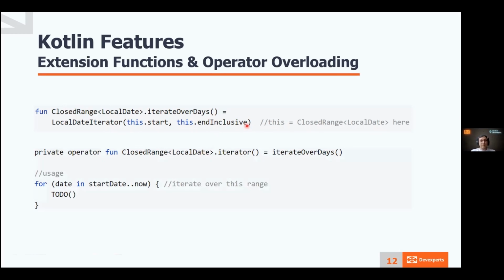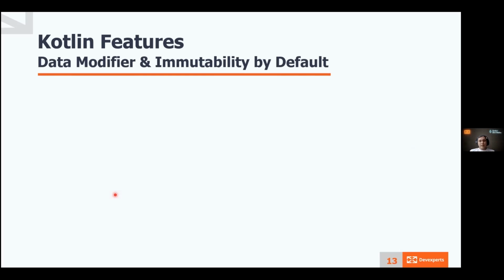Another useful feature is operator overloading. It exists in other languages, so I don't want to describe what it does, but I'll show you how we use it. So here we have operator function iterator, which is a common pattern. And we use it like that. So we just have a loop over a closed range of LocalDate here. It looks like the usual iterator pattern in Kotlin.